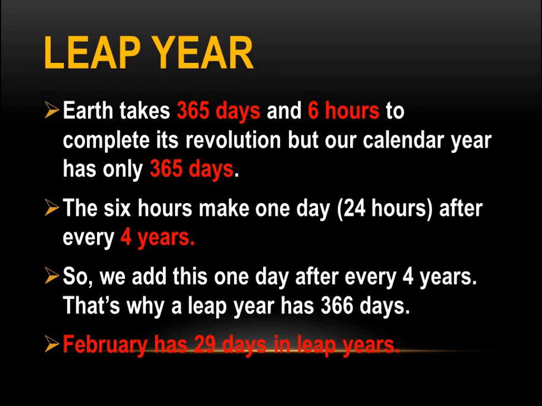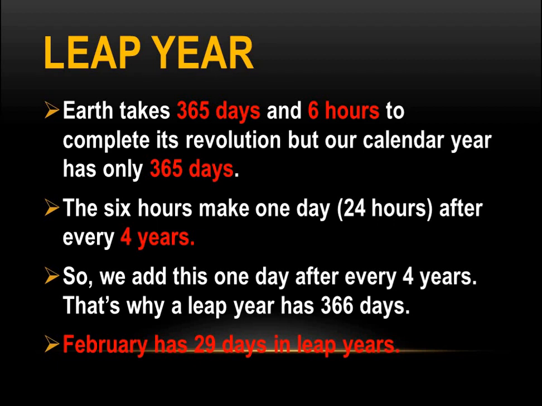So we normally have 365 days in our years, but these 6 hours are added continuously for 4 years, and after 4 years it makes 24 hours, as 6 times 4 is 24. So when in the 4th year it makes 24 hours or 1 earth day, that is included in the year, and that makes the leap year.